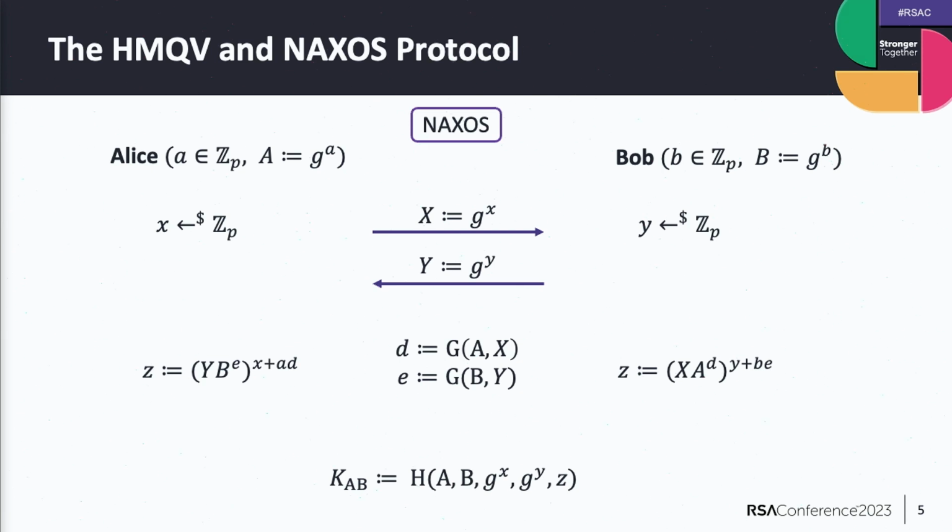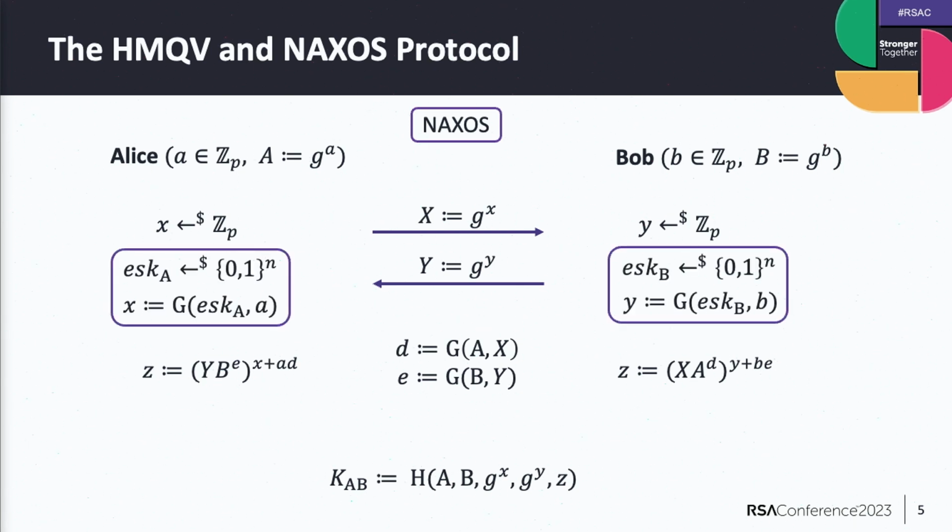We would just now not choose X and Y directly, but we would first choose a random bit string of some length n, which is linear in the security parameter, and then use a hash function to derive that value. Okay, this is also referred to as the Nexus trick, which will let us prove security against the state reveals. Because as you see here, the input to the hash function is also the long-term secret key. So here at this point, we mix long-term secrets with ephemeral secrets, which gives us stronger security.